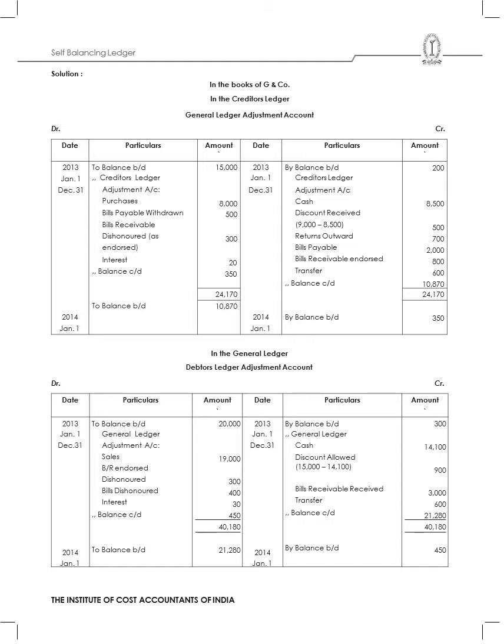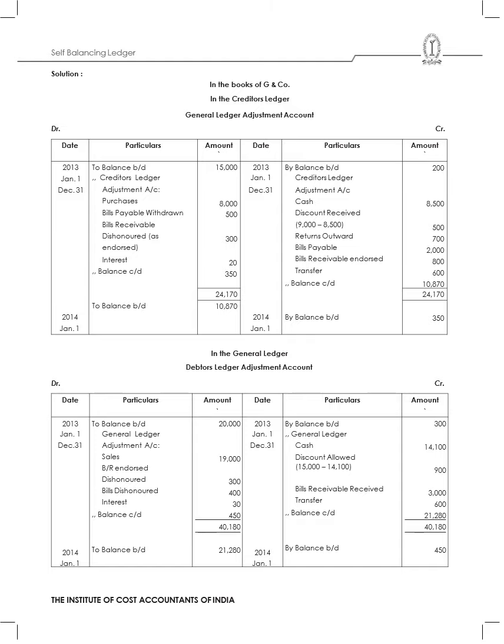Now in the case of debtors ledger adjustment account, what I will do, I'll have to record the sales transactions. So to balance brought down 20,000. In the case of to sales, 19,000. BR endorsed and dishonored 300. Bills dishonored, which is 400. Interest charges 30. Then to balance carried down as 450. Then I'll have by balance brought down 300.